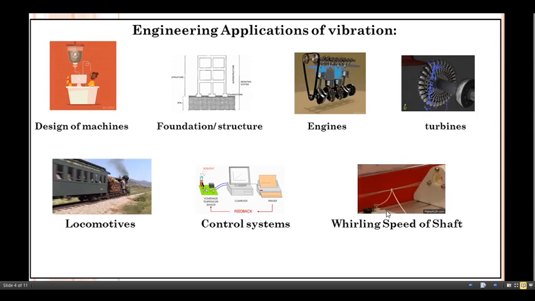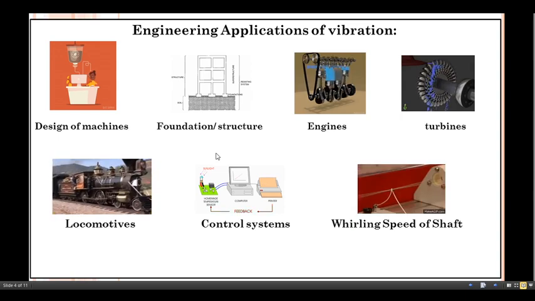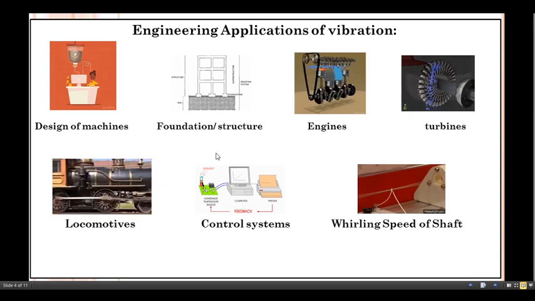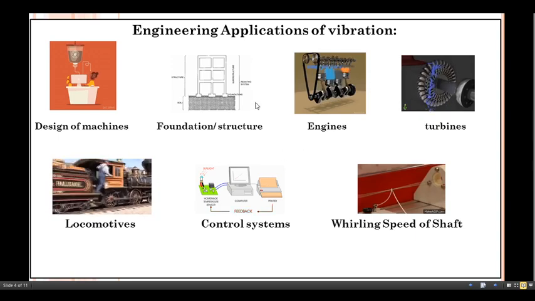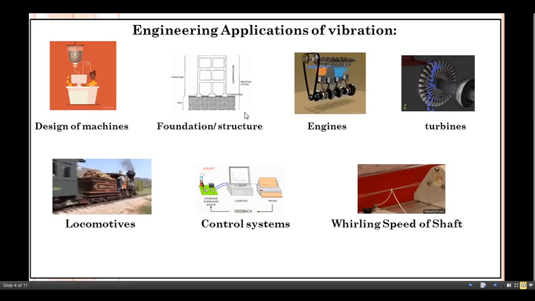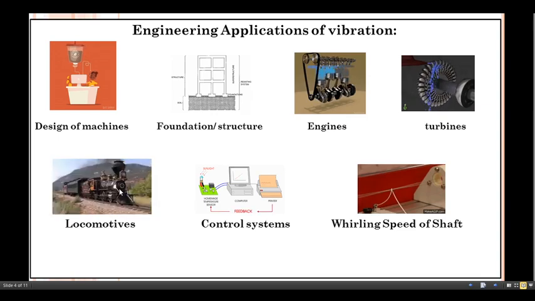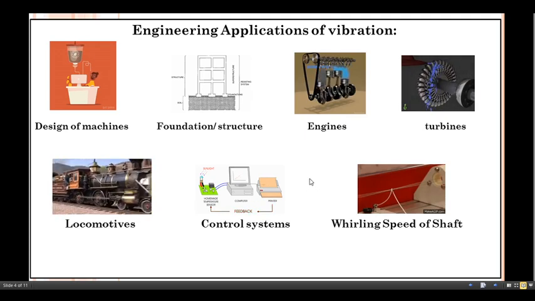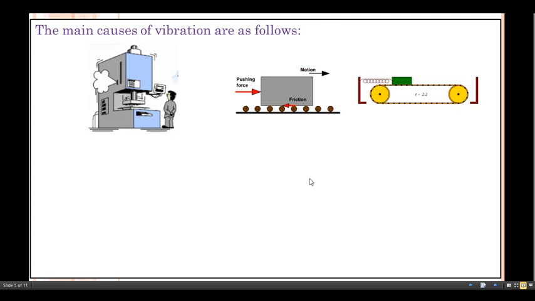And this study is not limited to whatever diagrams are shown here. Apart from this, many engineering applications come into the picture where rotating parts are involved in the machinery. Apart from the machinery itself, the surrounding structure also faces vibration hazard because of this vibrating machinery. The common examples we have already seen: the locomotives, then the diesel engine, and also the foundation given for any machine part, etc.